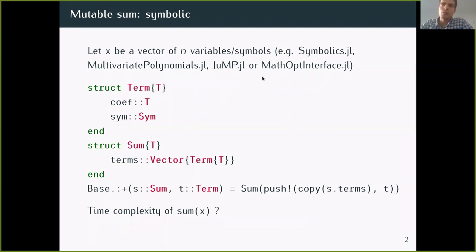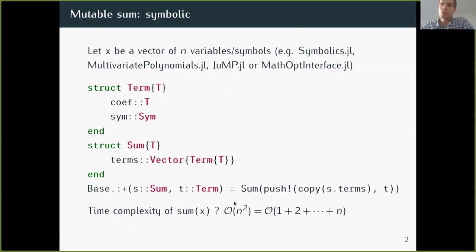An even more involved example is when you have, for example, a vector of n variables or symbols, which can be some concept that exists in these packages. When you take the sum, you actually get some linear expression that may be represented like this with a vector of terms, which is a number times the symbol every time. But when you implement the plus, you cannot mutate this list of terms because you're not allowed to mutate the first argument. And so you need to take a copy every time.